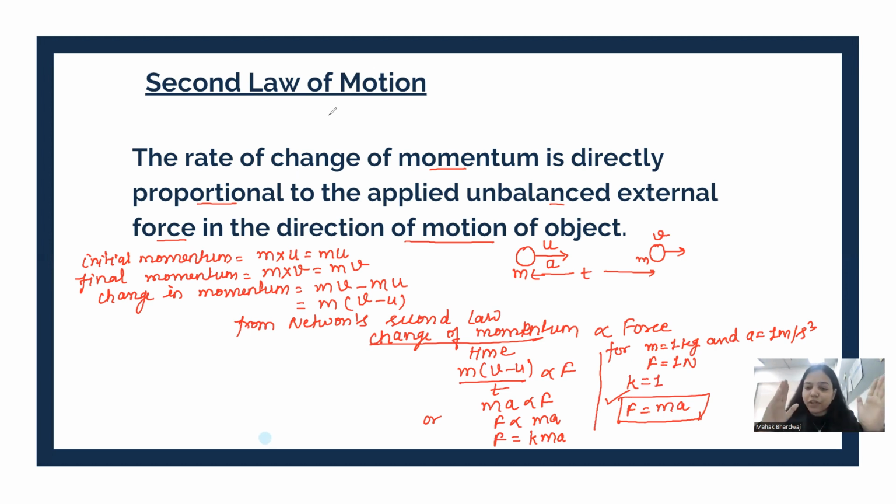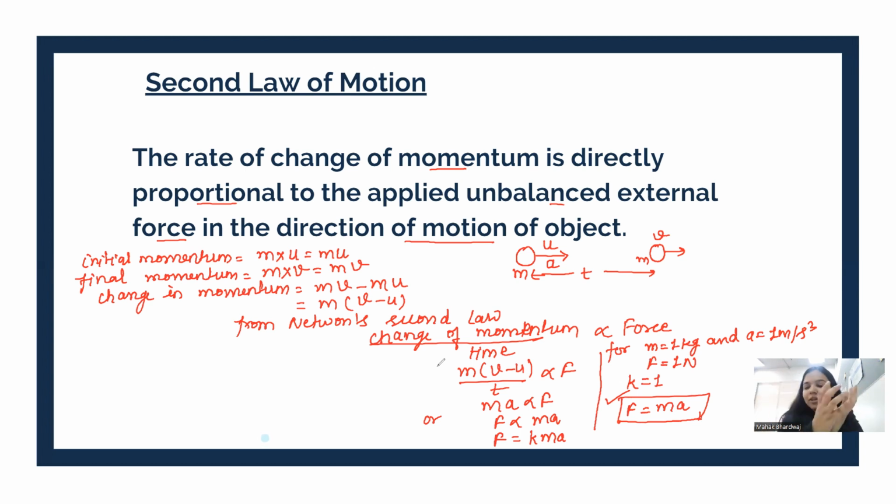Now you must be wondering, where do we use this law of acceleration? This law is pretty well used in cricket, right? Whenever a fielder catches a ball, he moves his hands backward. Why? Because we are increasing the time of contact. If we suddenly stop the ball, the time would be very less. And if the time is less, the change in momentum is high, the force which the cricketer will feel would be very high, and he can hurt his hands.